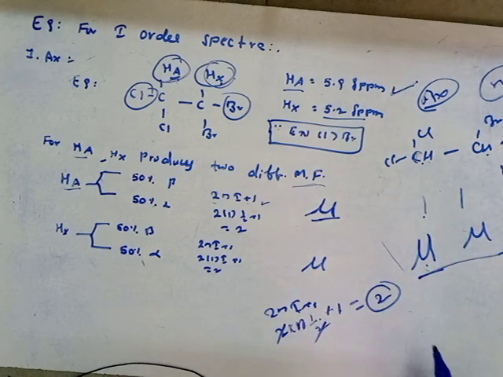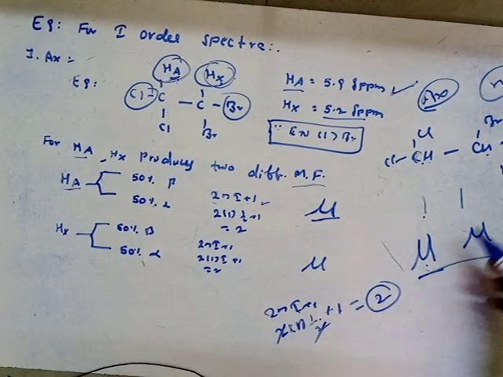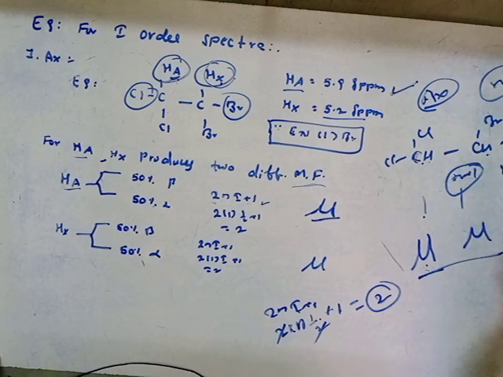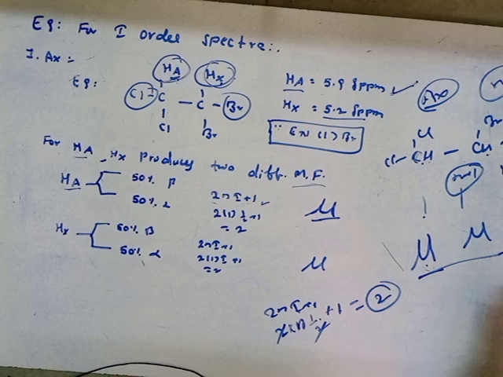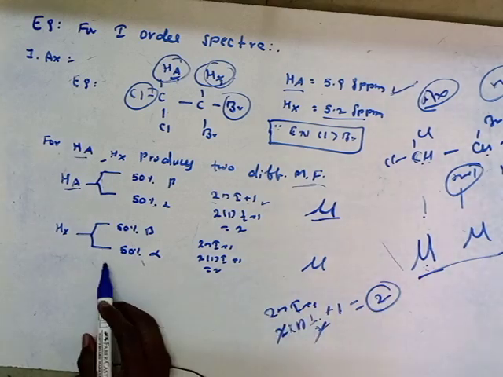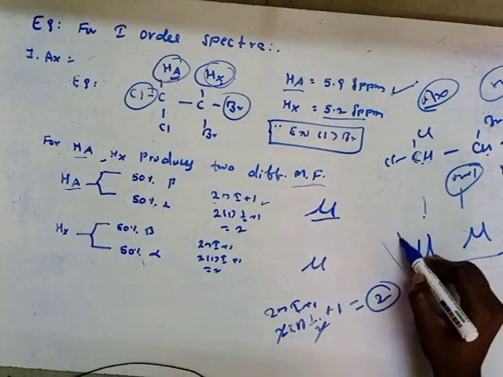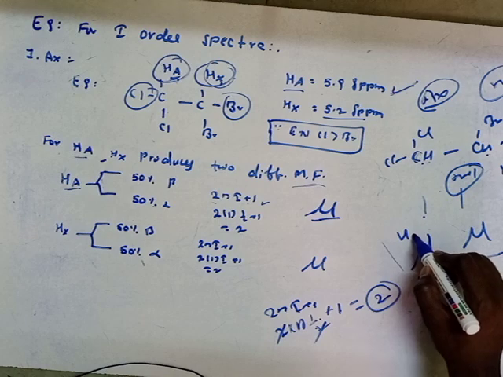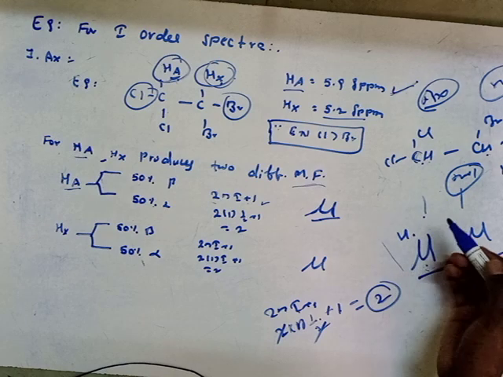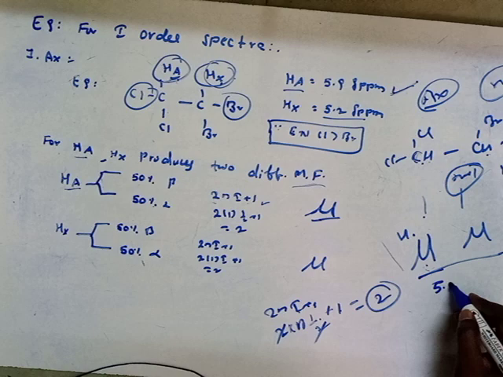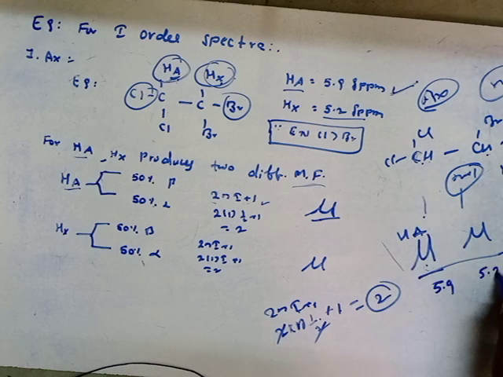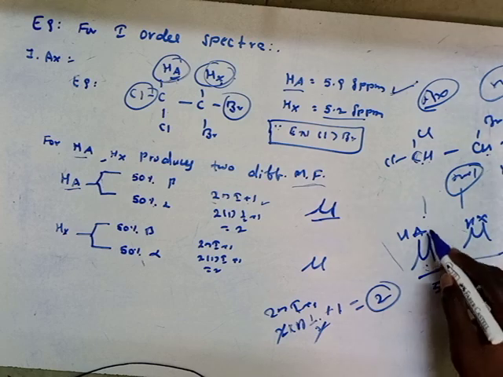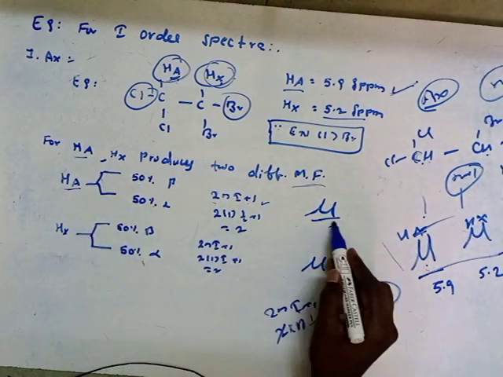In the first semester we directly write according to the n+1 rule. Now we are learning how this doublet occurs. You can take either one, but based on the chemical shift values we have to take. This is the HA proton, right? And this is the HX proton, right? So the HA proton is completed: how it becomes a doublet.